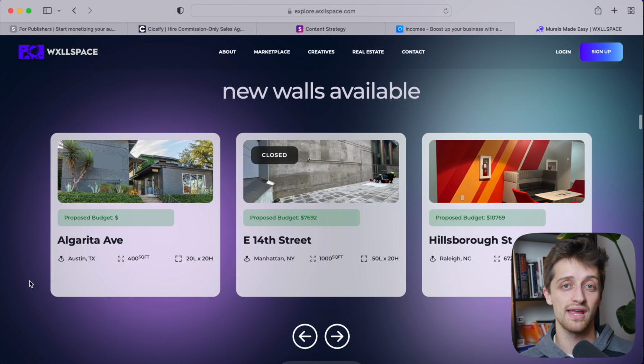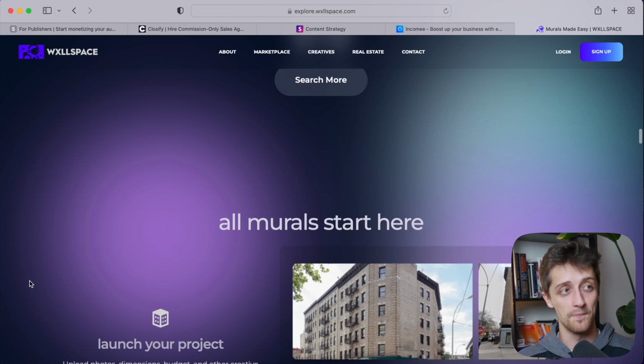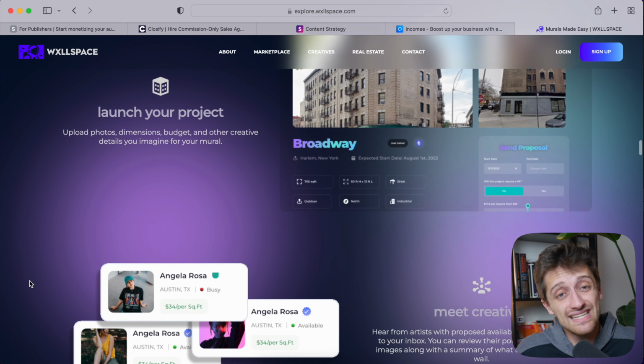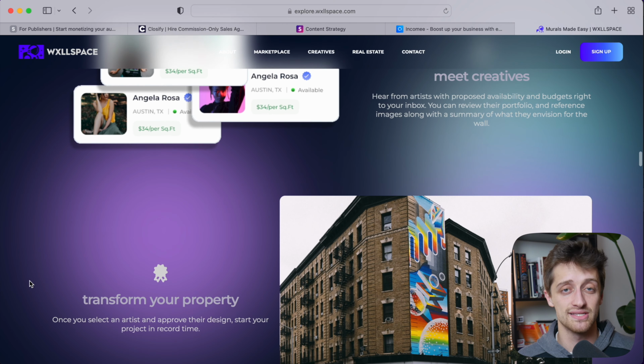Now, this company is making $2,500 a month right now, but that's decent money for how simple a setup this is. So the Wxllspace website is built inside of Webflow. They then have a couple Airtable databases that list A, their members or their muralists who want to find walls, and then B, the walls that are available for painting. And they link all of that back to the Webflow CMS, I'm assuming, via Zapier, which I've made videos about on this channel for months.